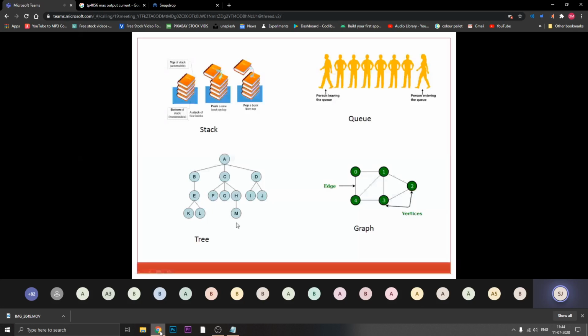Depending upon this, you are supposed to organize your data structure or your data.